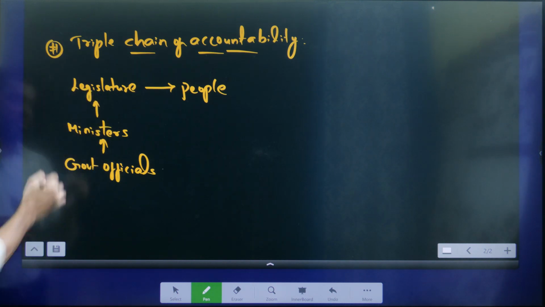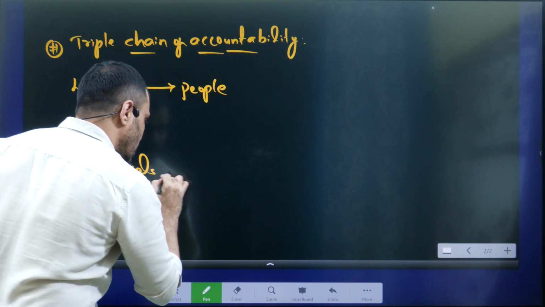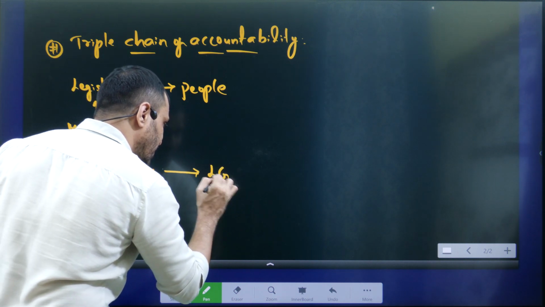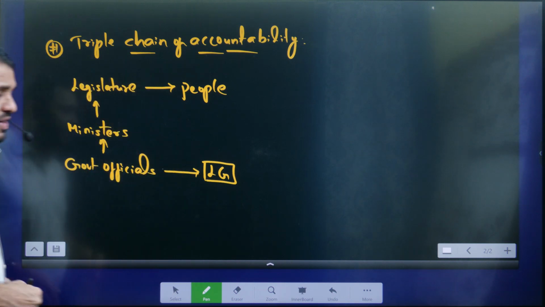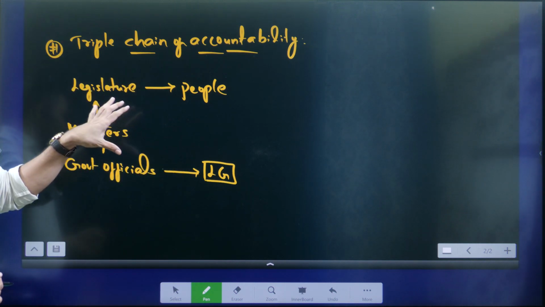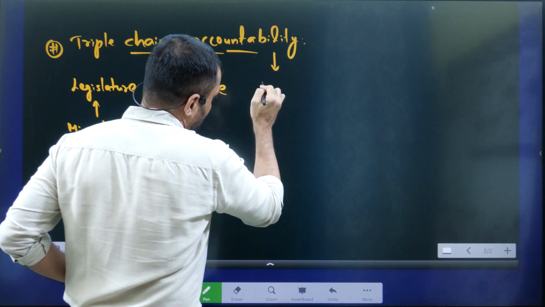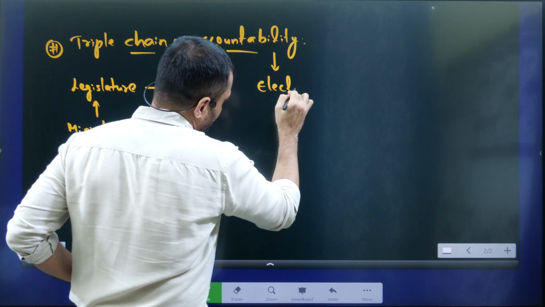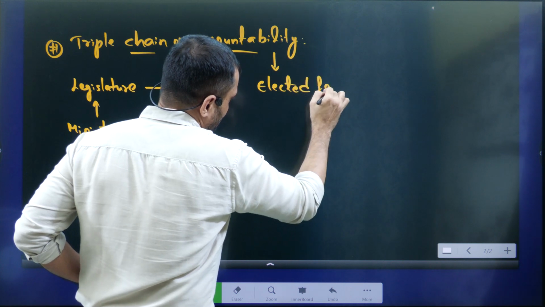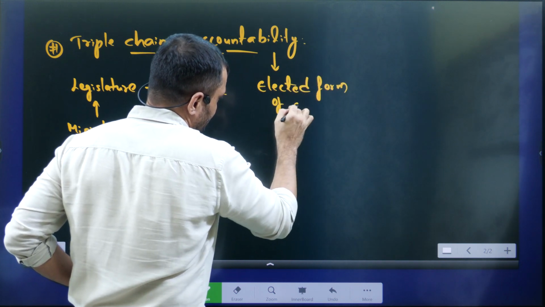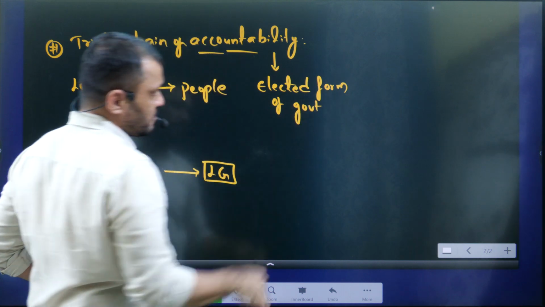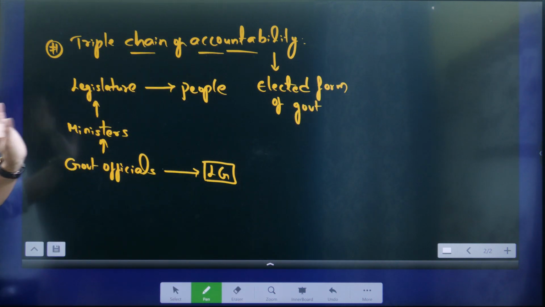This is the first thing. Here government officials are responsible to whom? The Lieutenant Governor. This is one of the fundamental violations of the triple chain of accountability. This triple chain of accountability is an essential feature of the elected form of government. It is being violated. This is number one.